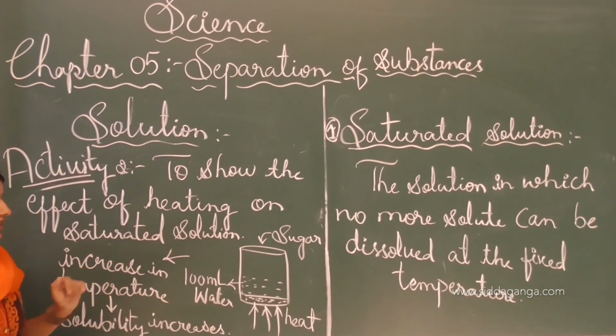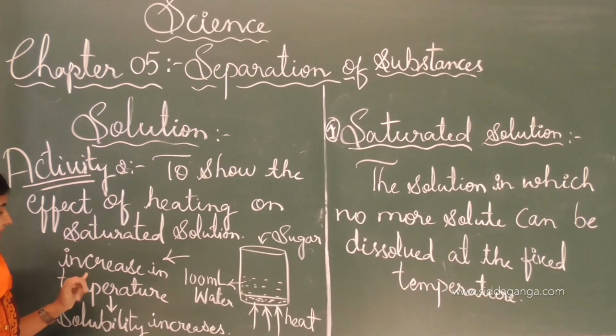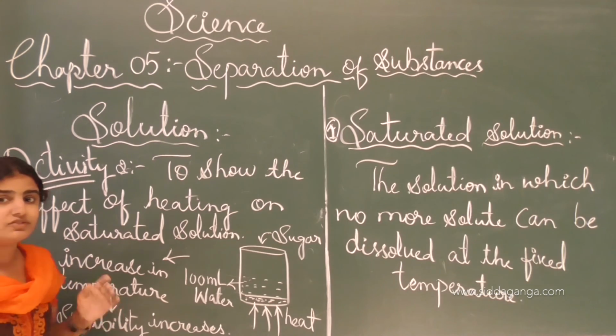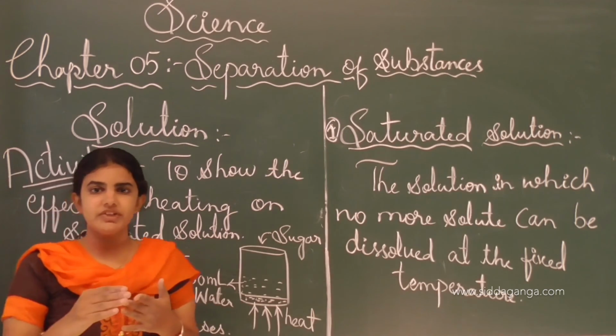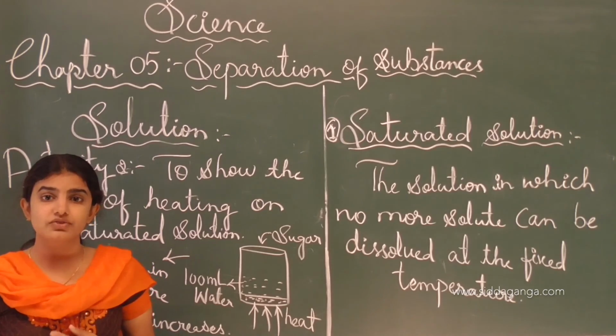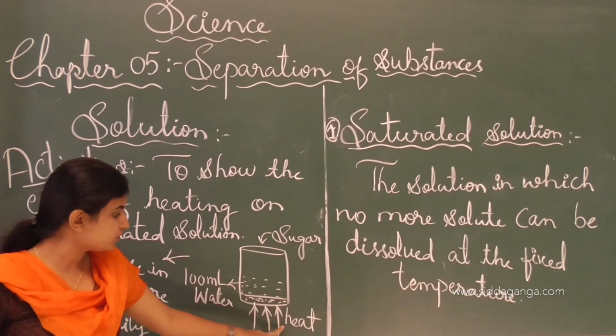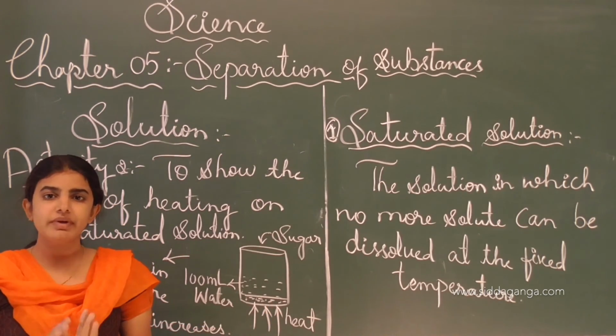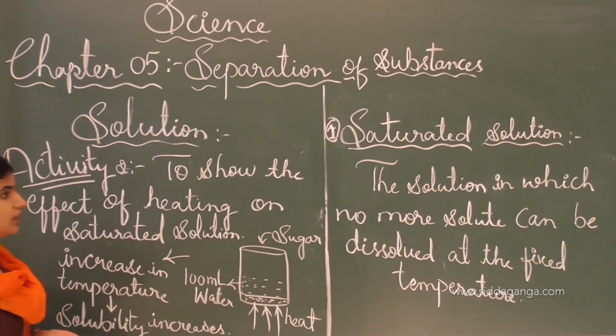See, this activity's result is that an increase in the temperature increases the solubility. If we raise the temperature, meaning we provide more heat to the vessel, then solubility will increase. See, this is all about the saturated solution.